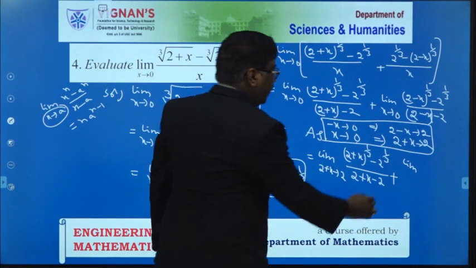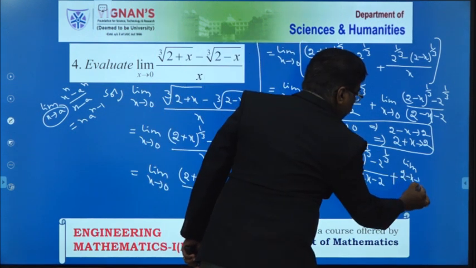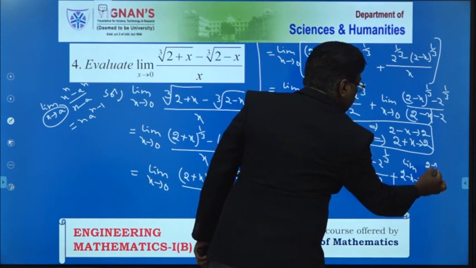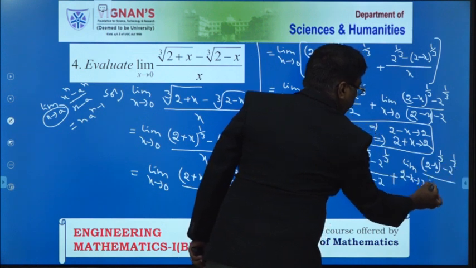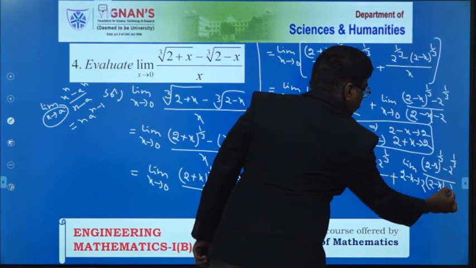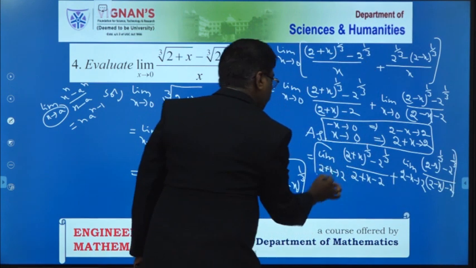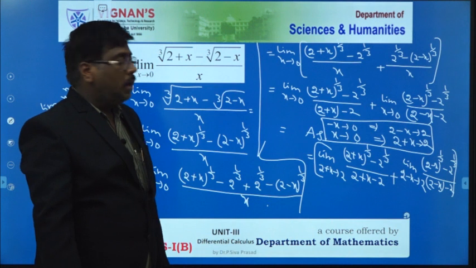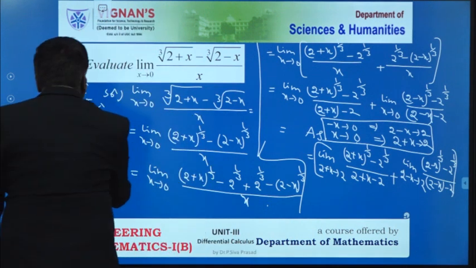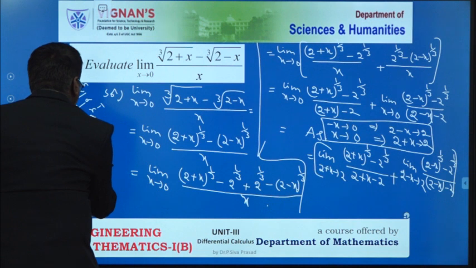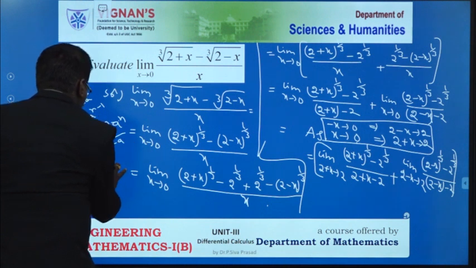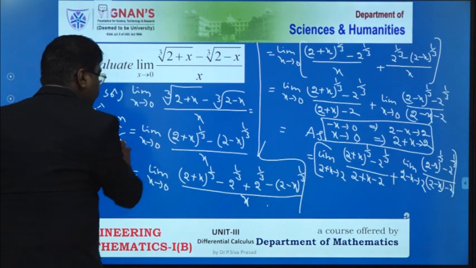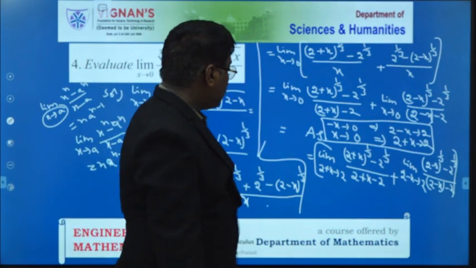Now, the limit as 2 minus x tends to 2 of (2 minus x) to the power of 1 by 3 minus 2 to the power of 1 by 3, divided by 2 minus x minus 2. All of you understood this? Here I have to apply the formula. Please all of you see this. The limit as x tends to a of x power n minus a power n by x minus a is equal to n into a power n minus 1. This formula I have to apply here. All of you catch my point?